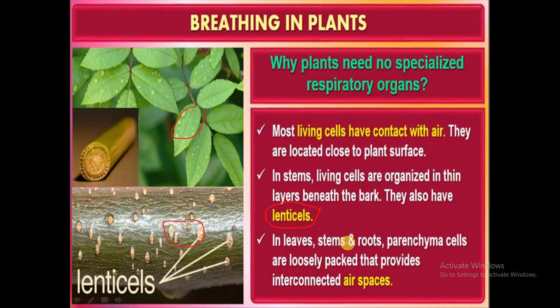So this is one thing. And how does this occur? It is by a simple mechanism called diffusion, where the gases are diffused from the atmosphere into the cells of the plant. So this is one thing we need to remember. For respiration, the plants have special structures called lenticels or stomata for the exchange of the gases.